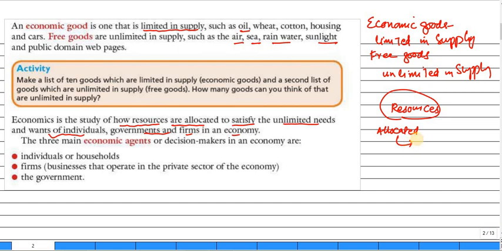To satisfy unlimited wants and needs of economic agents. In economic agents we have individuals, governments, and firms.